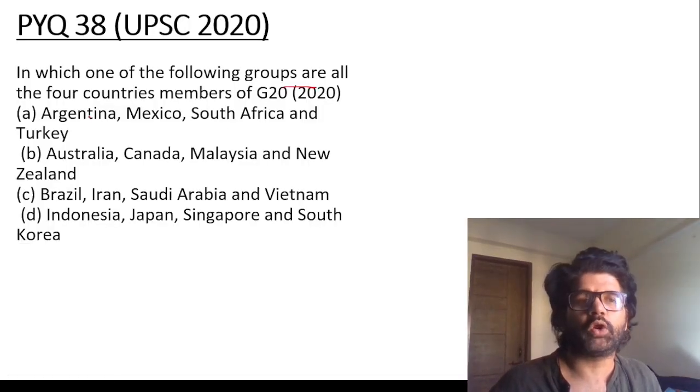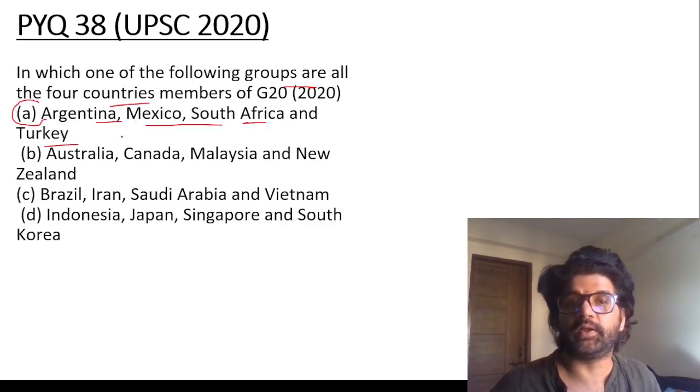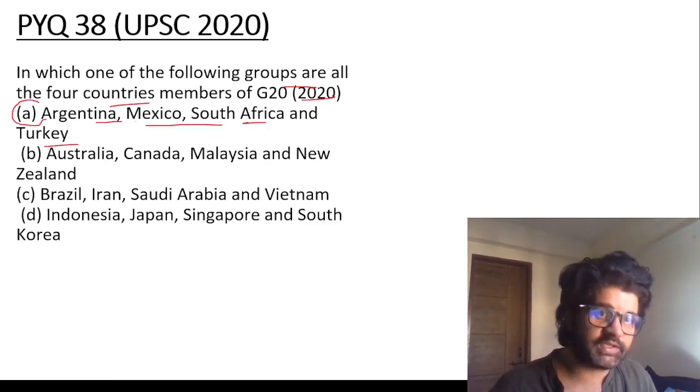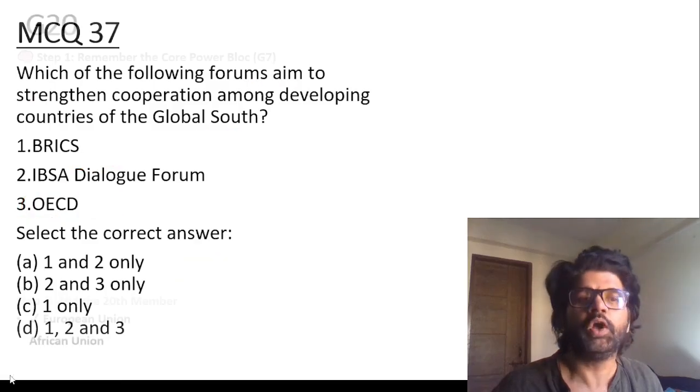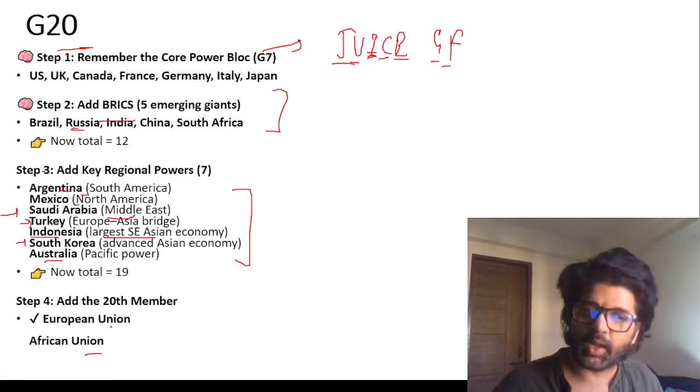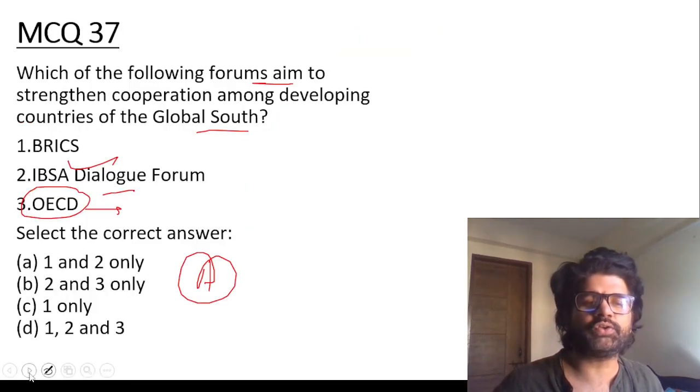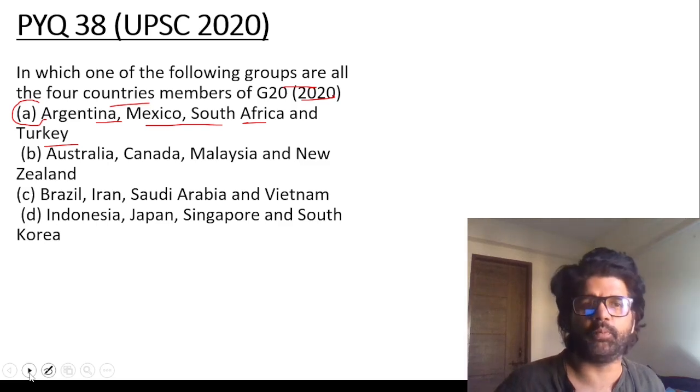In which of the following groups are all 4 countries member of G20? A, Argentina, Mexico, South Africa, and Turkey. 2020 UPSC PYQ. In these kinds of questions, the mnemonic which I told you, you have to go through it once or twice, and you will thank me later. You'll be like, sir, you're such a good boy. Yes, I am a good boy.